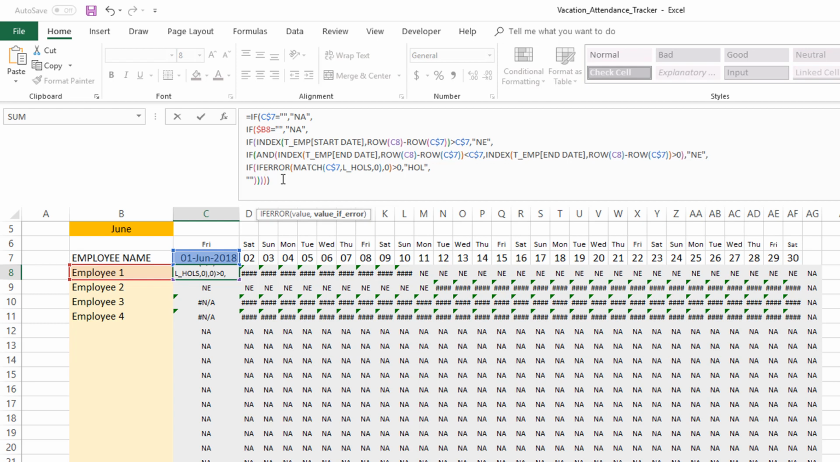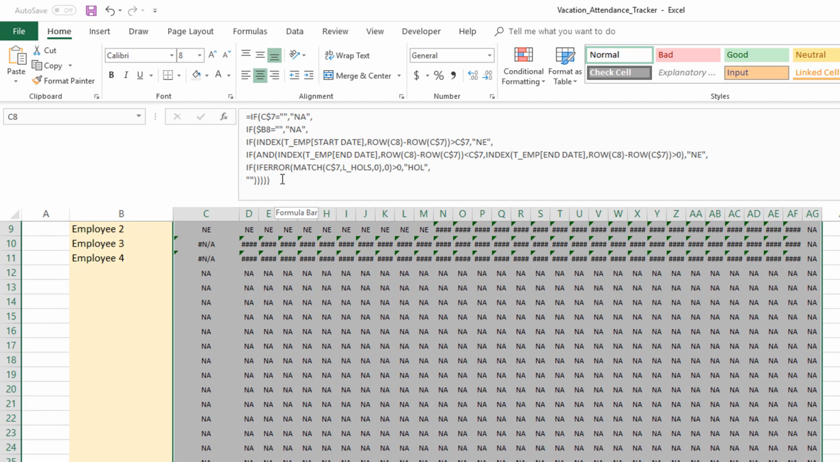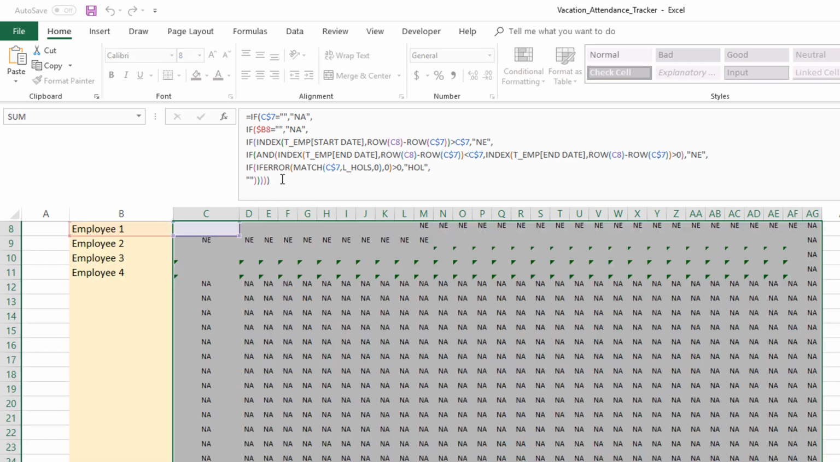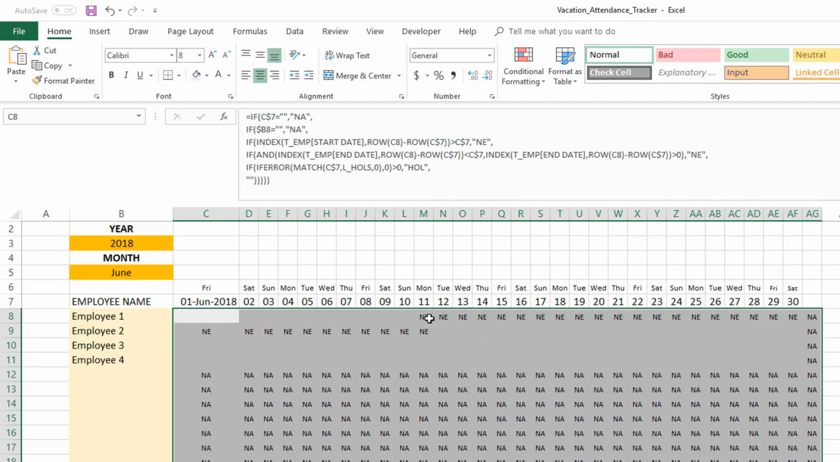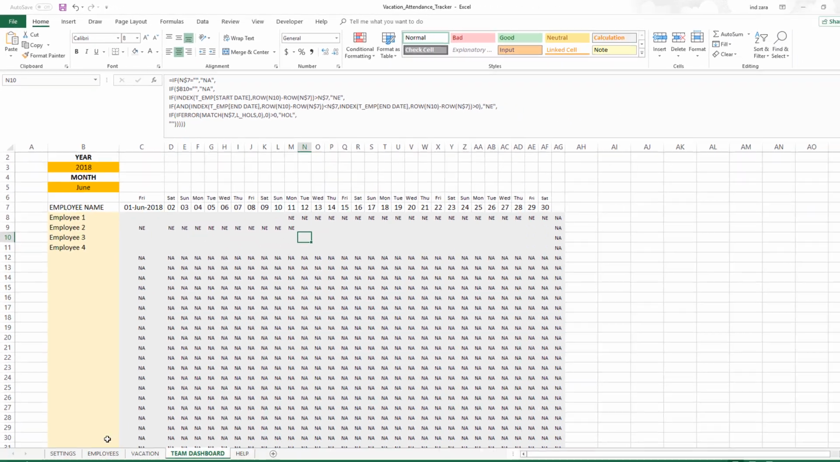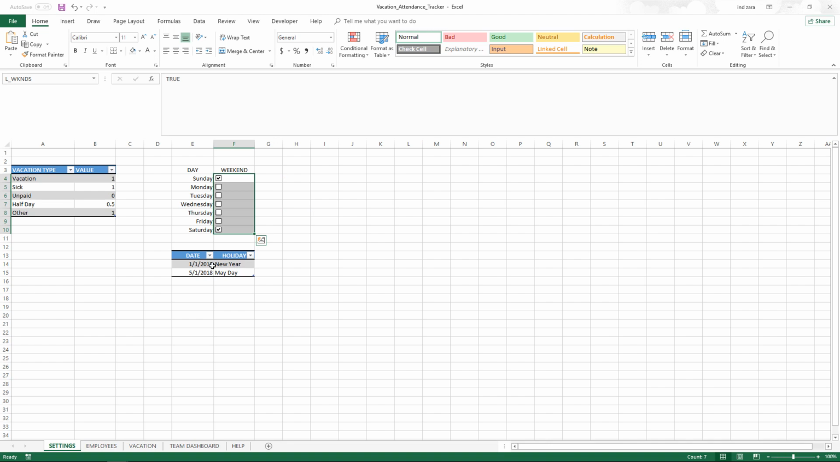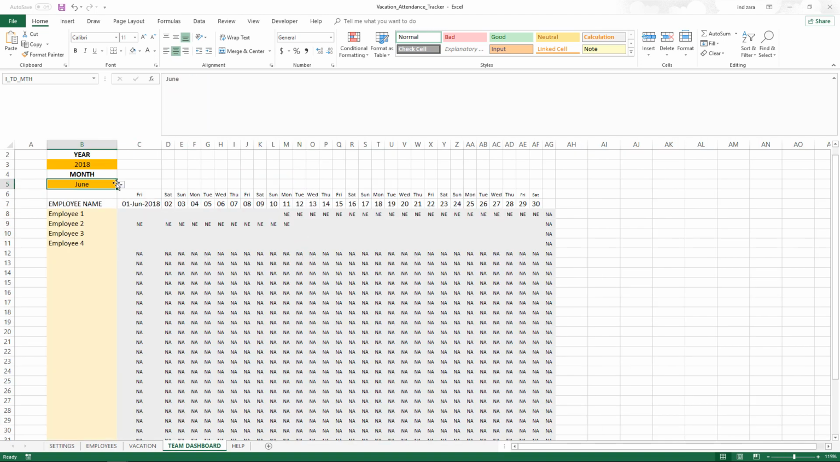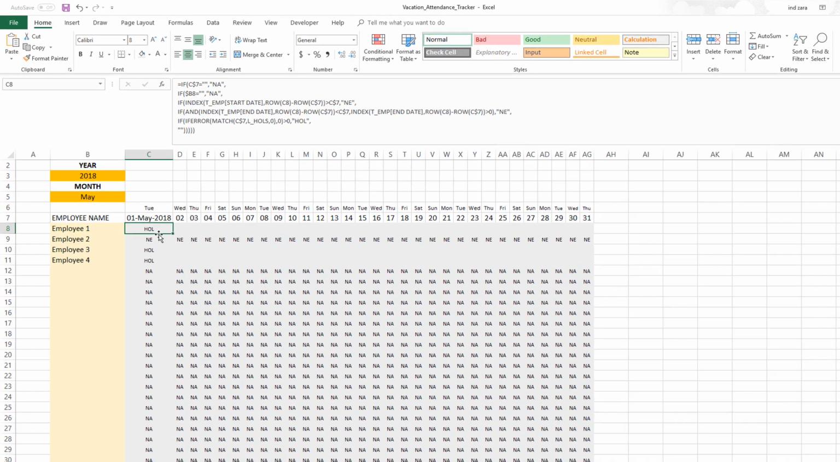We'll do an IFERROR. So I'm going to press Enter now, and then I will select all the cells and press Control Enter to apply. And now you see that it's not an error. Now let's see if any of the holidays are correctly represented. We have holidays on January 1st and May 1st. So we can, for example, choose May. You'll see that HOL is appearing.